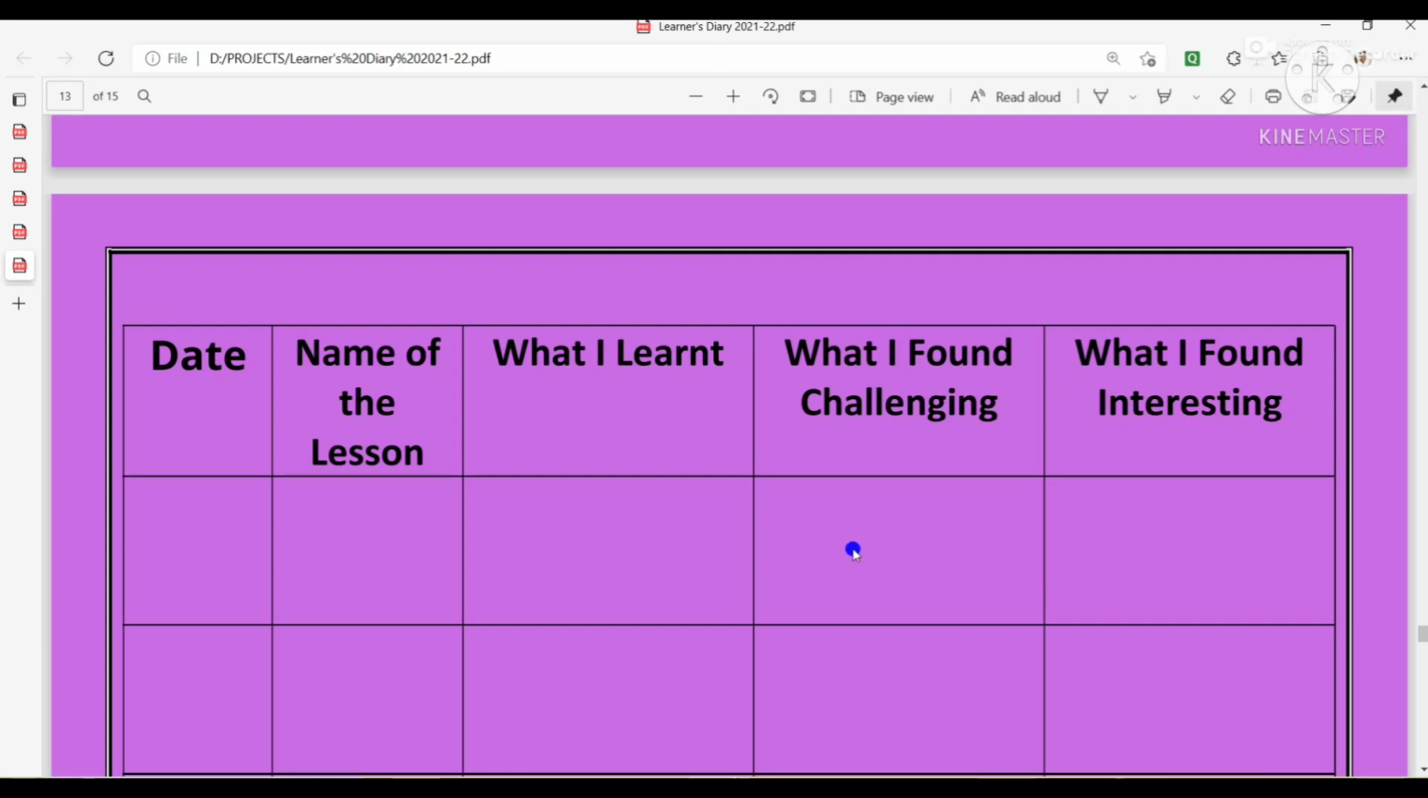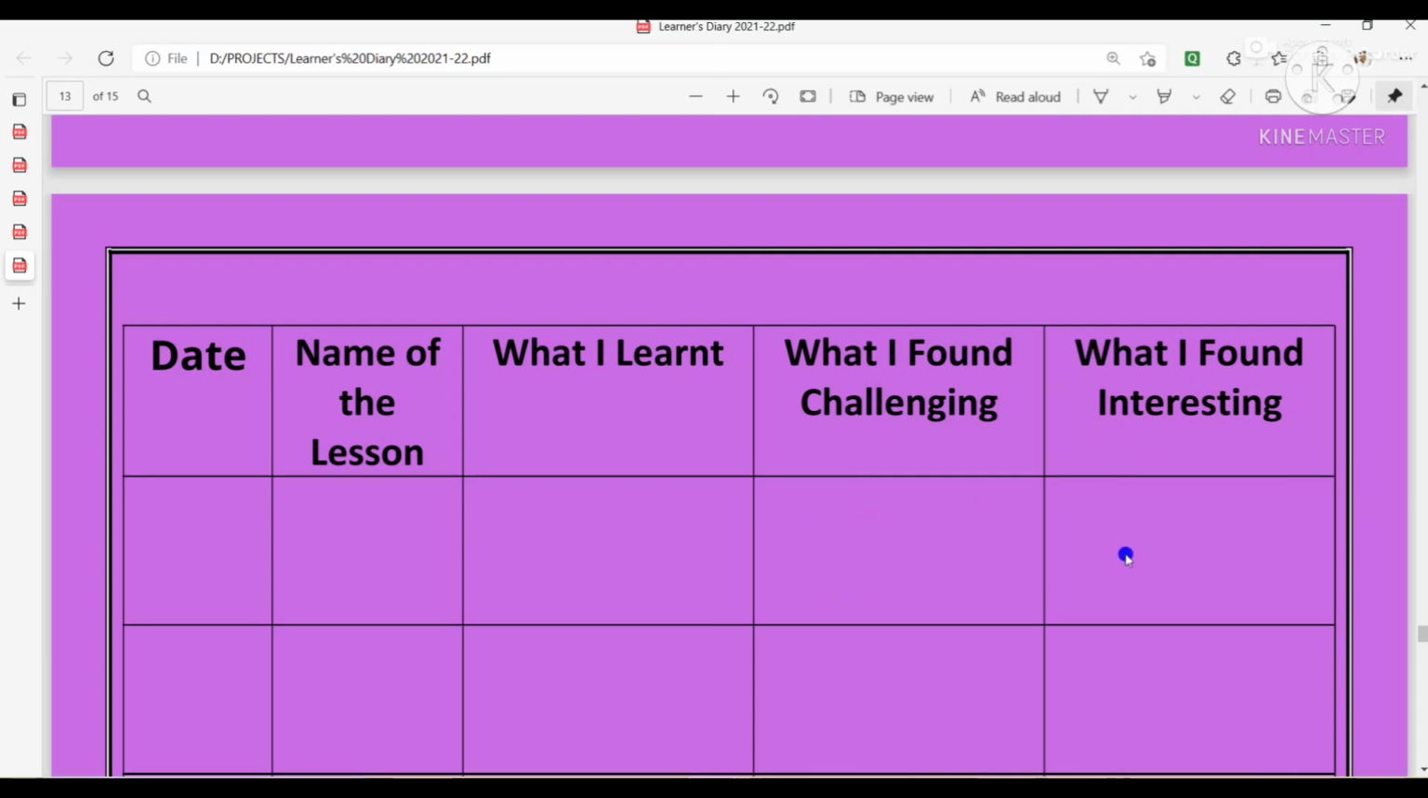For example, you can write that to represent an integer on a number line. This was not taught to you in your primary classes. So this must be a challenging area for you. So you will write here like that. What other areas were challenging for you, you will write here in the column.